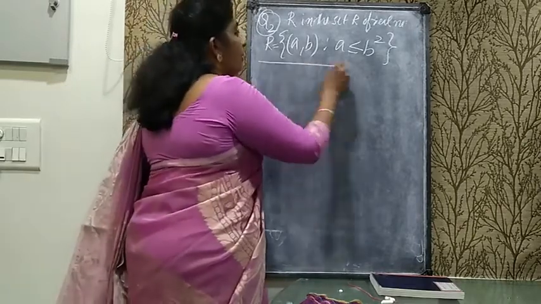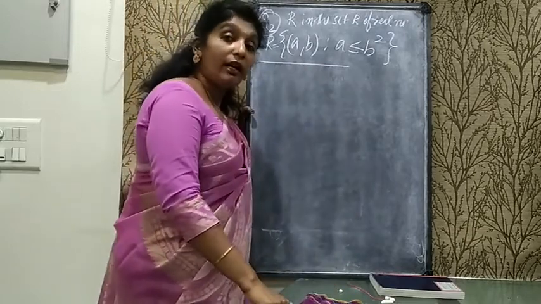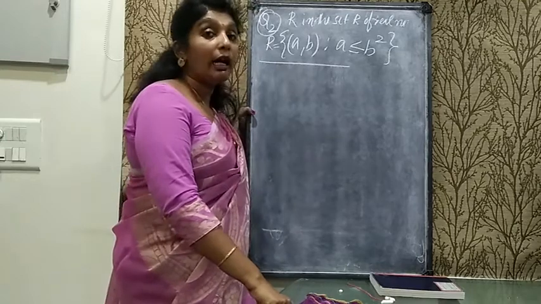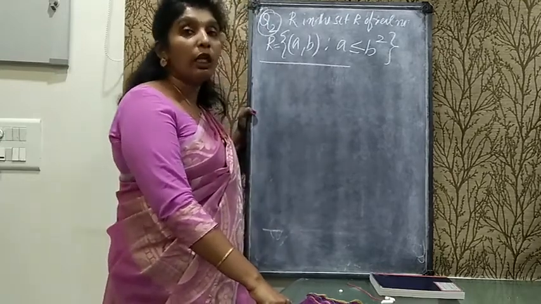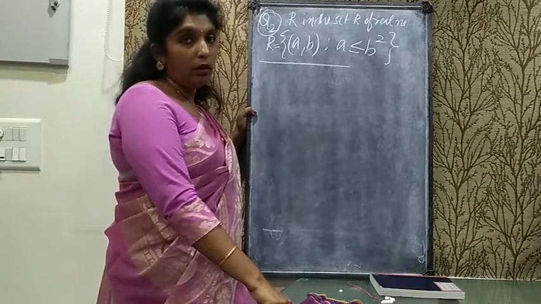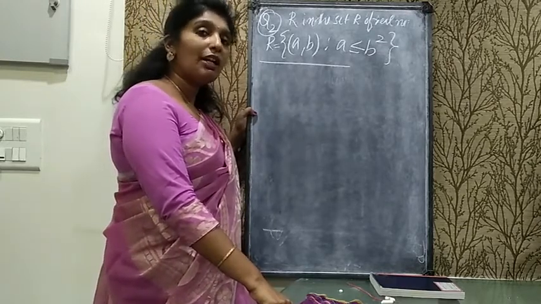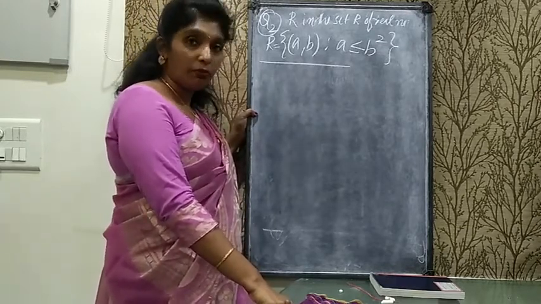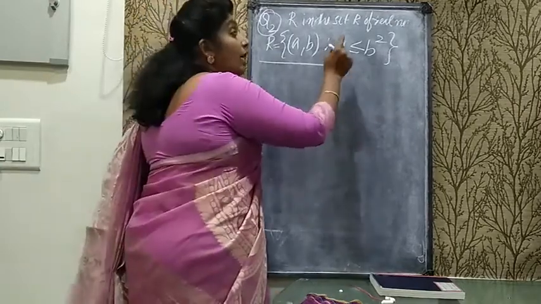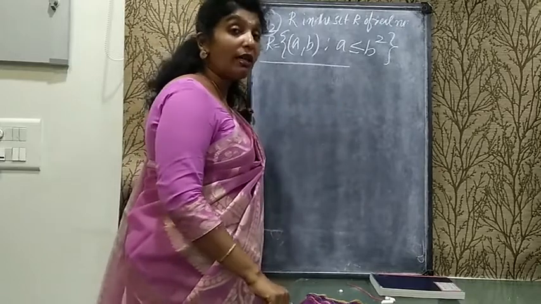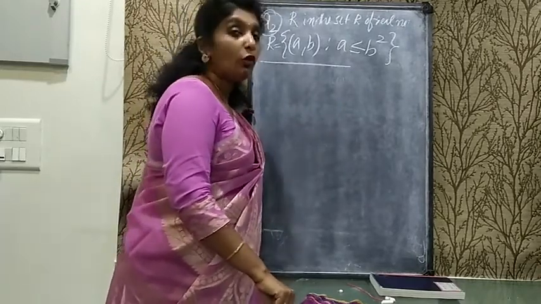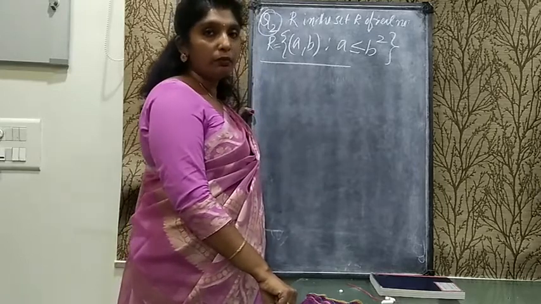So first of all, whenever you get a collection of real numbers, you need to be very careful. Real numbers are a collection of rational, irrational and all. So all types of numbers will come and the given condition should be satisfied by all of them. That is very difficult many times, so you need to check it very carefully.